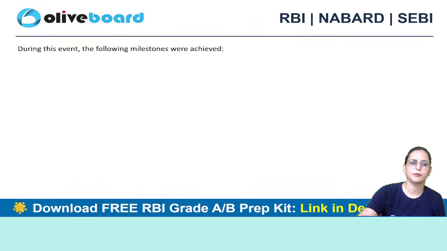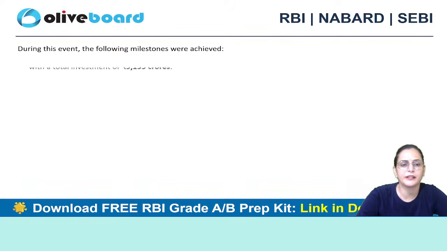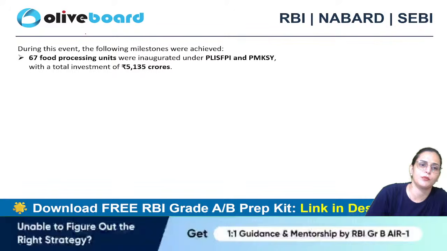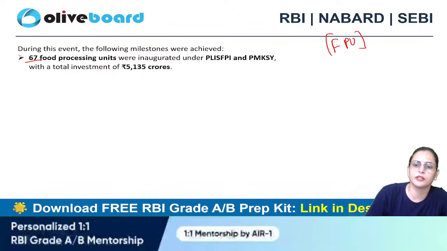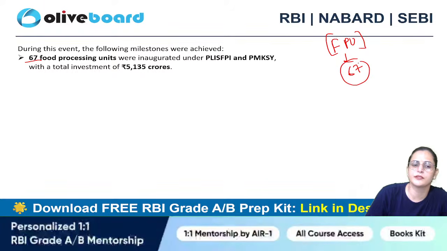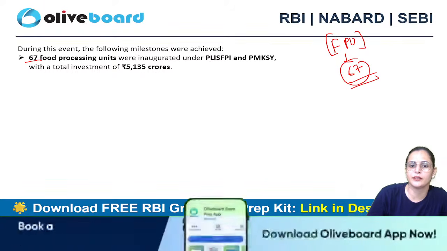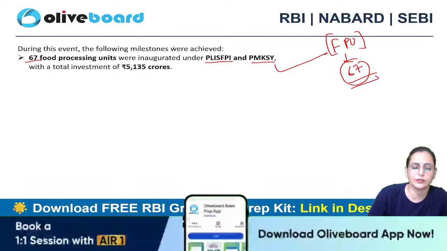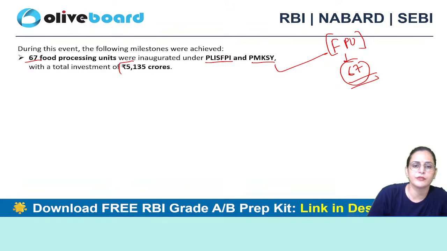Another important thing, the main milestones that were achieved. How many food processing units are there in our country now? We have 67 food processing units that were inaugurated, with a total investment of 5,135 crore.